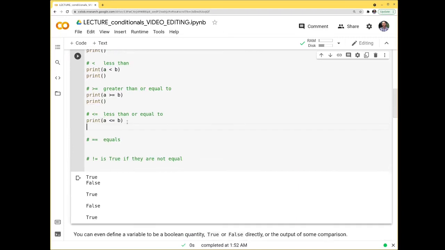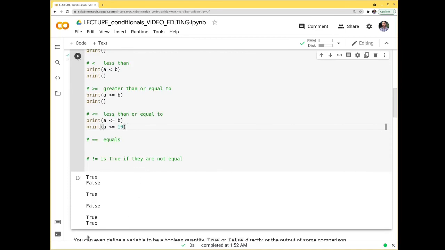And I don't have to just compare variables. I could do print a less than or, why do I keep hitting the wrong one? Less than or equal to 10. I'll get true because it is equal to 10. I could do 11 and I'll get false because a is not equal to that.